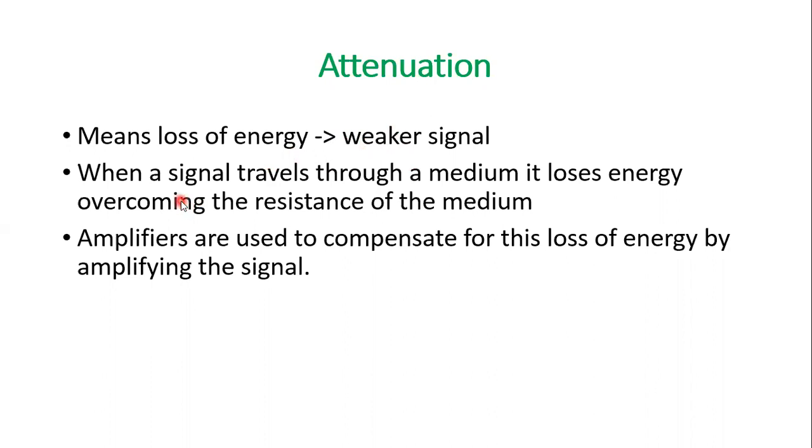So when a signal travels through a medium, it loses its energy, overcoming the resistance of the medium. From one place to another place, it moves through the transmission medium. Therefore, the signal may lose its strength. So in order to boost that signal, we use the amplifier. The amplifiers are used to compensate for this loss of energy by amplifying the signal. So what is called the attenuation?